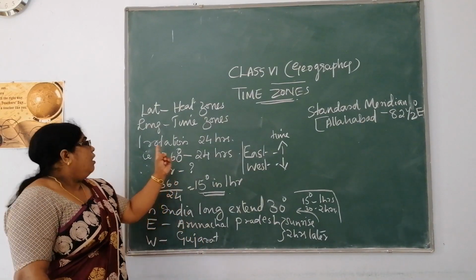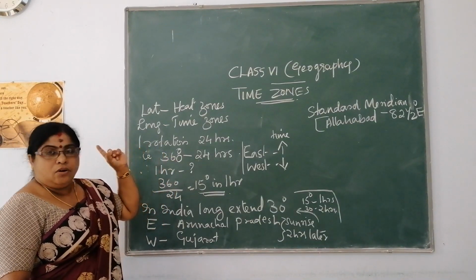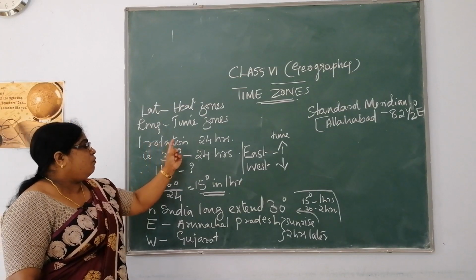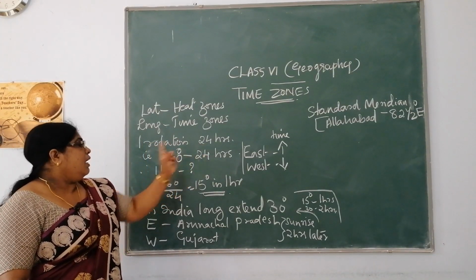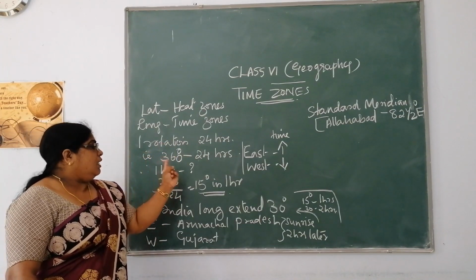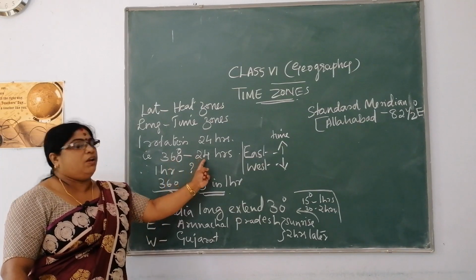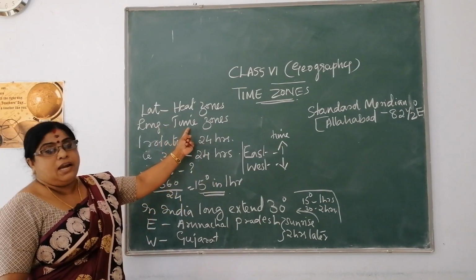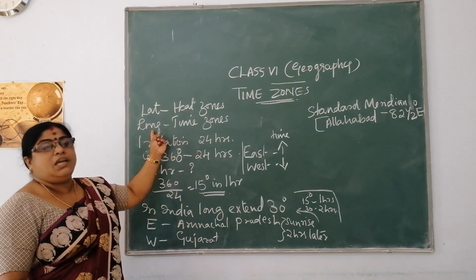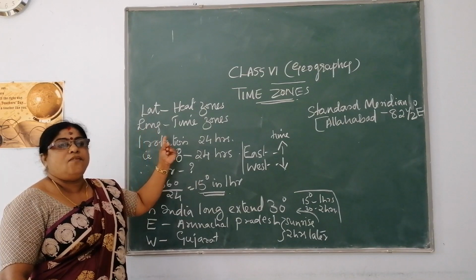That means it is moving through 360 degrees of longitude in 24 hours, because you know that for calculating time you are always taking into consideration longitude, and there are 360 degrees of longitude.